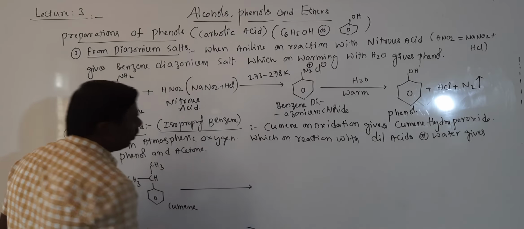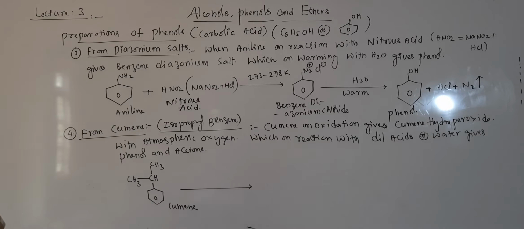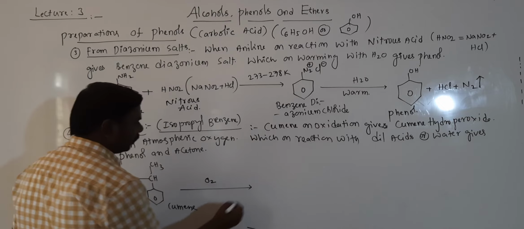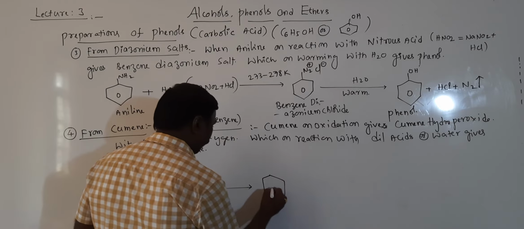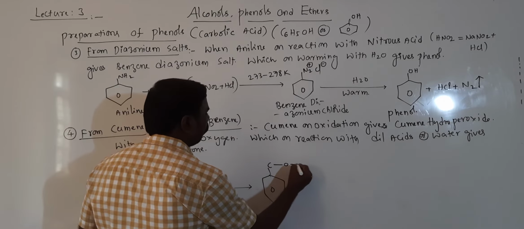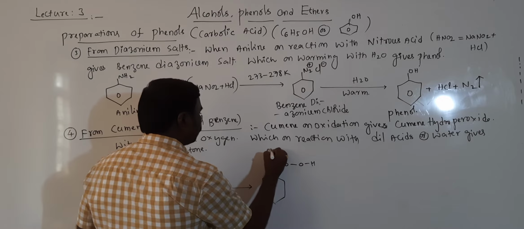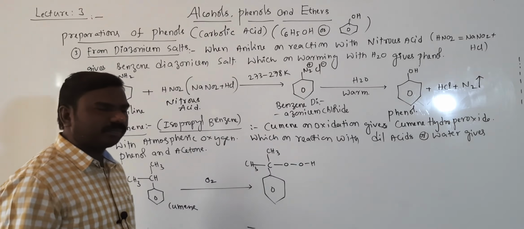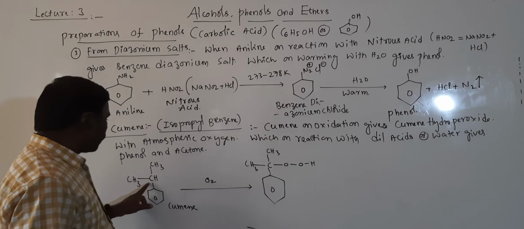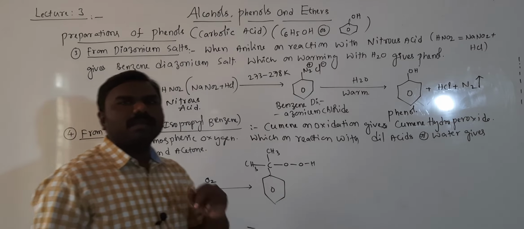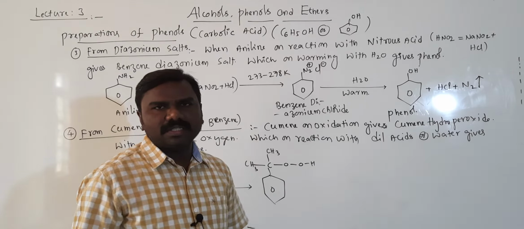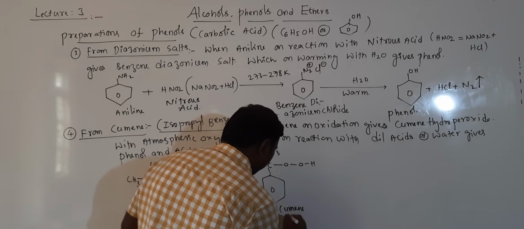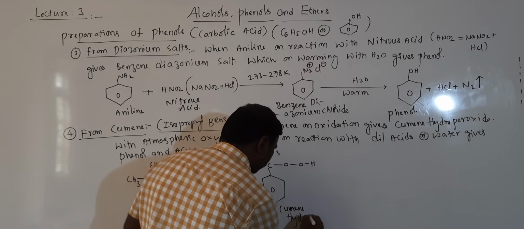This on oxidation with atmospheric oxygen gives rise to the compound formed, C-O-O-H with CH3 and CH3. Getting, students? These two oxygens are added in between the carbon and hydrogen. The OO bond is there, that is called peroxide. It is named as cumene hydroperoxide.